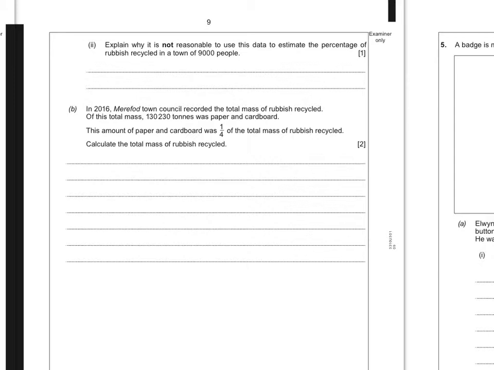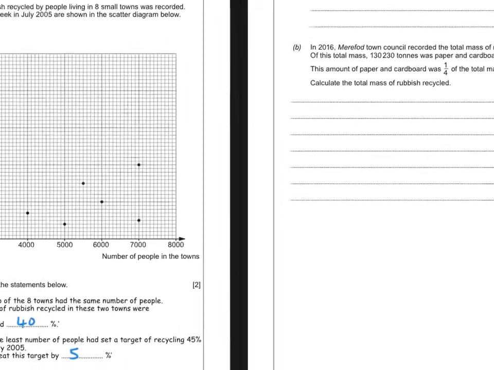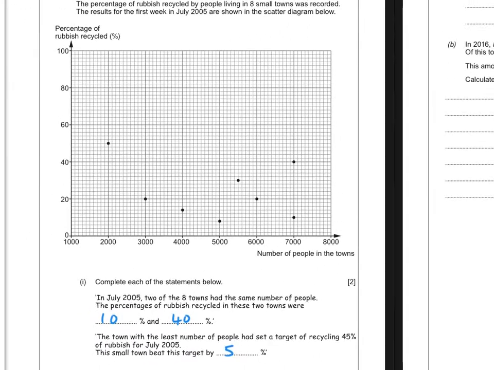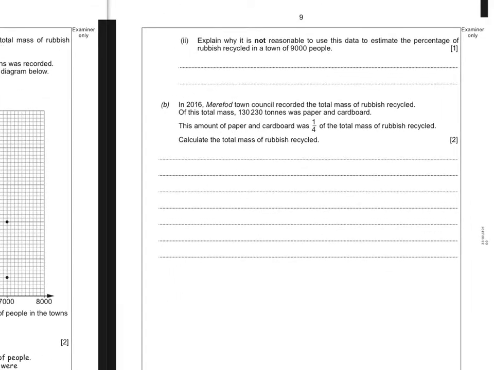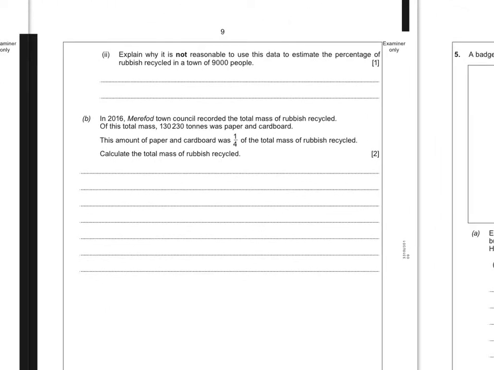For the second part of Part A, it says, explain why it is not reasonable to use this data to estimate the percentage of rubbish recycled in a town of 9,000 people. Well, for this, if you look at the data, our data only goes up to 8,000. So with scatter diagrams, they like to ask this question. The easiest answer to give is something along the lines of it's outside the range of data collected.